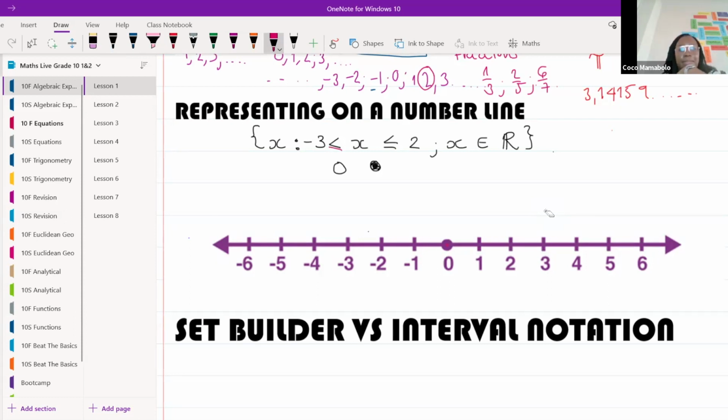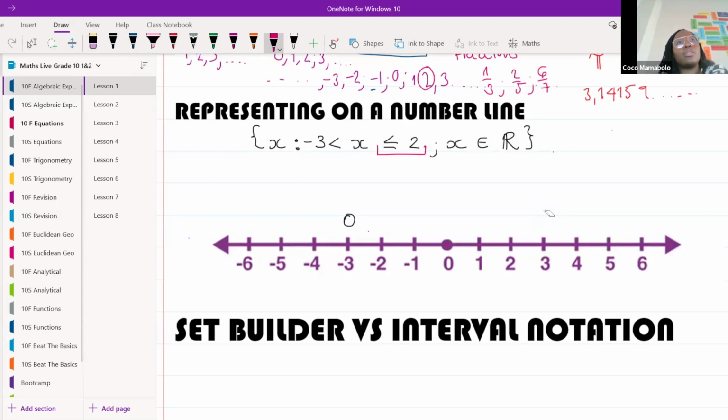Okay. Desmarais says open, correct. It's going to be open, because there's no sign underneath. Okay, for this one, we're going to go to -3 and put an open dot, just like that. But when we go to 2, what kind of dot are we going to draw at 2?